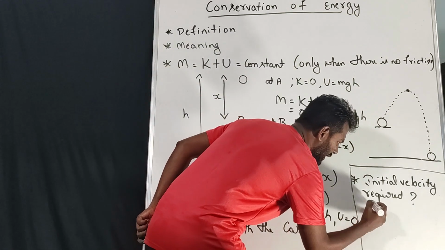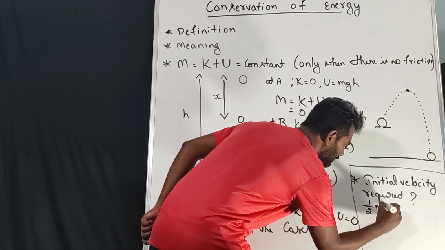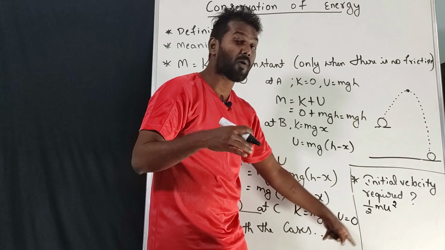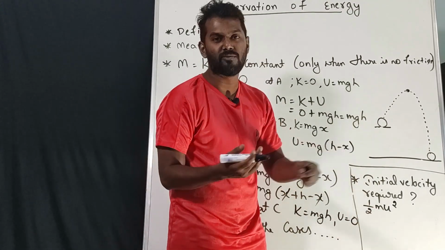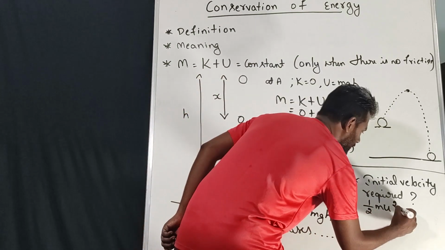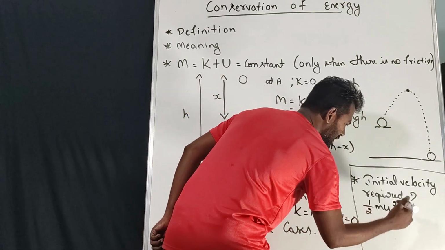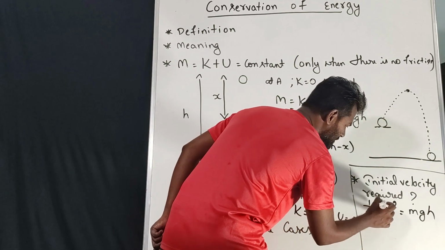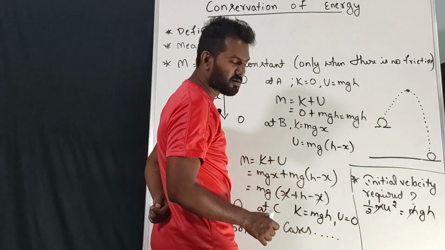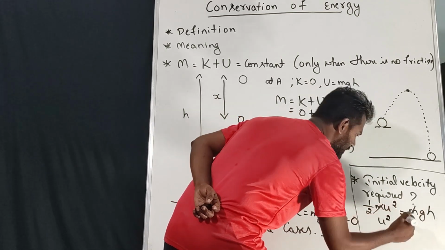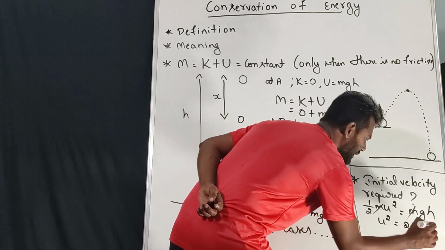What is the formula for kinetic energy? Half m u square. So instead of taking v square, we have to take u square. Why? Because we are talking about initial velocity. The initial velocity symbol is u, so kinetic energy, half m u square, will be equal to potential energy. What is the formula for potential energy? mgh. In both cases we have mass, so we'll cancel mass. Now we have half u square; we'll send this half to that side, giving u square equals 2gh, correct?